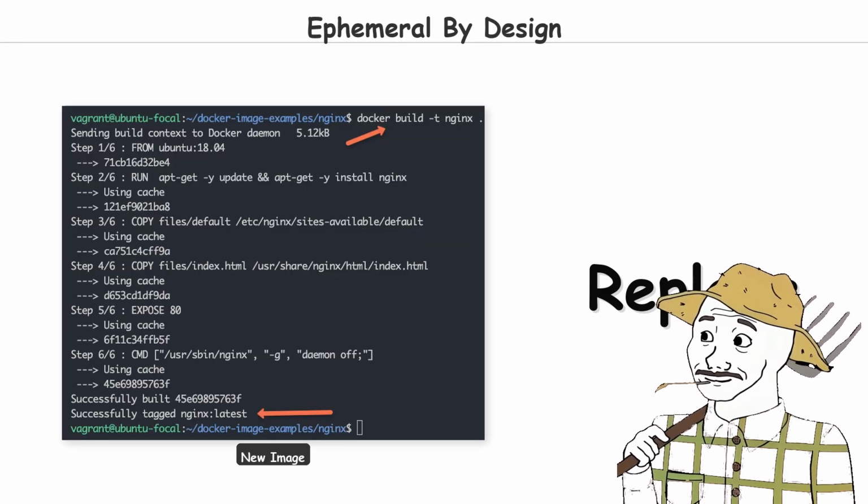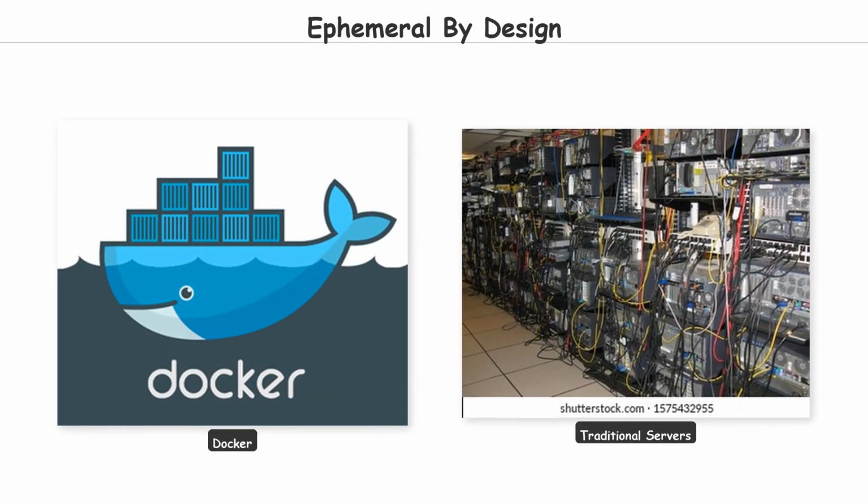Containers are ephemeral by design. They're meant to be created, used, and destroyed. You don't patch a running container. You build a new image and replace the container entirely. That mindset shift is what makes Docker fundamentally different from traditional servers.